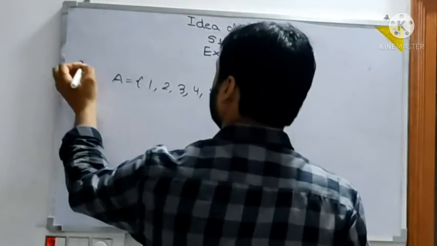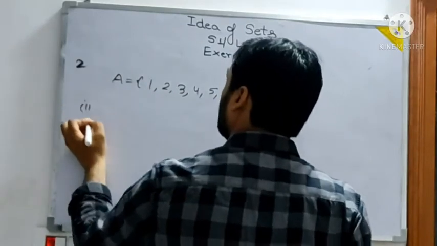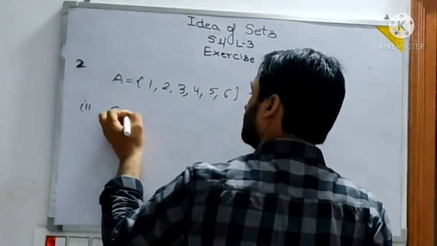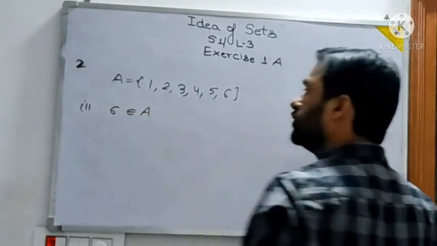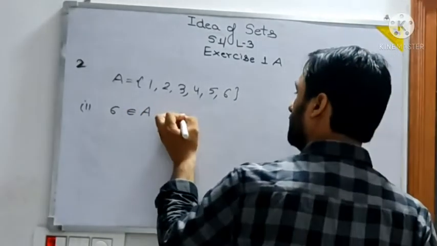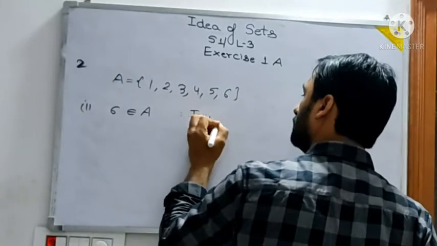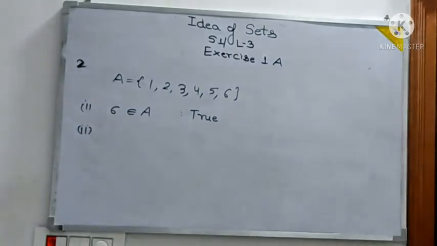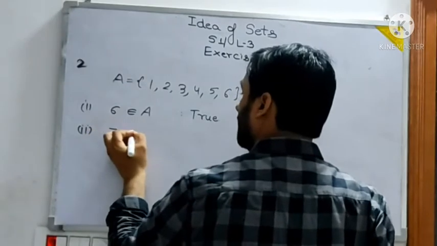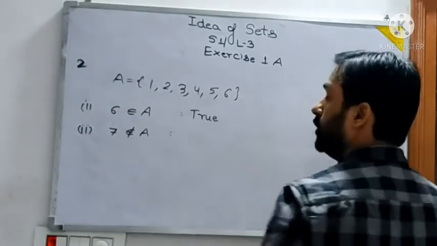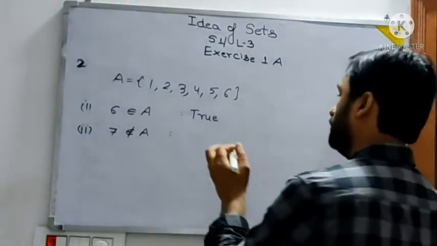First part. Now see, this term is used: 6 is an element of A. So does 6 belong to A? Yes, it does. So it is true. What is the second part saying? Second part says 7 is not an element of A. Then you write 7 and you make this symbol. It is called not an element. So is 7 not an element? Yes, this also is true.